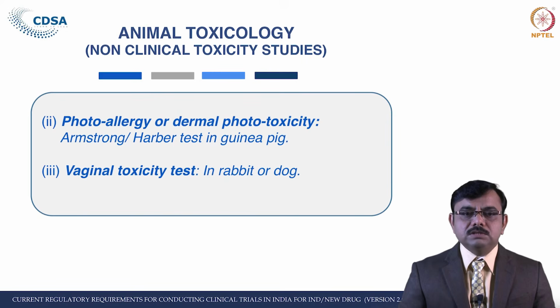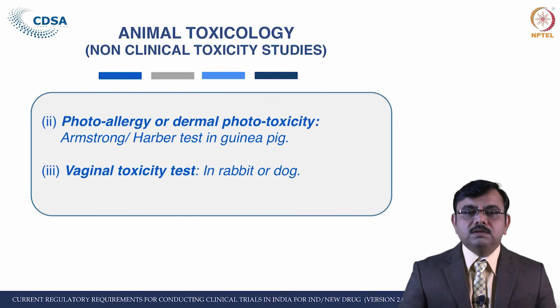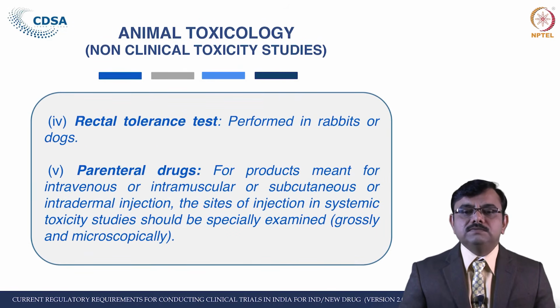To ascertain this local toxicity, various tests are there, like photoallergy or dermal phototoxicity, which should be tested by the Armstrong or Harber test in the guinea pig. The vaginal toxicity study is to be done in rabbit, or the dog can be used. For the rectal tolerance test, for all preparations meant for rectal administration, this test may be performed in rabbits or dogs. In case of parenteral drugs, for products meant for IV, IM or subcutaneous or intradermal injection, the site of injection in systemic toxicity study should be specially examined grossly and microscopically.